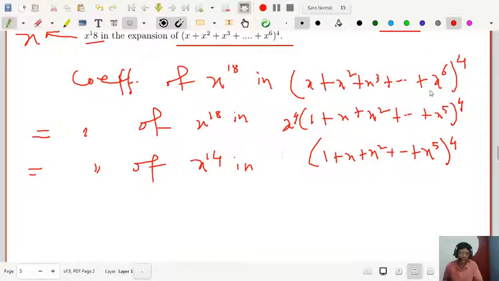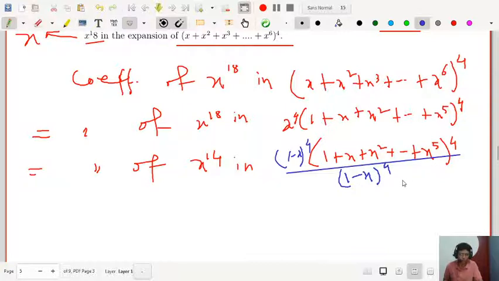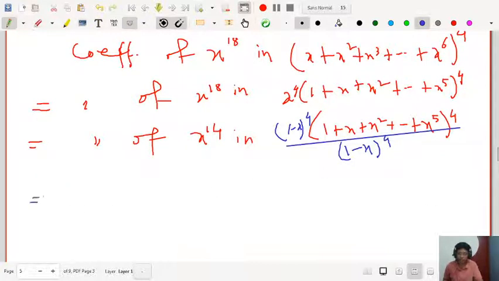I am multiplying the numerator and denominator by (1 minus x) whole to the power 4. Why am I doing this? I want to simplify the expression, because you can't do this expansion directly. I will use binomial also.